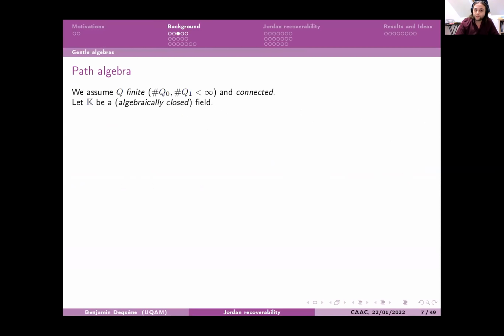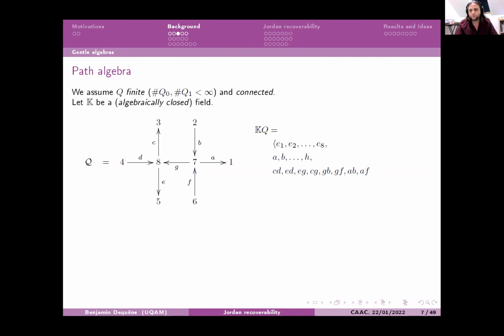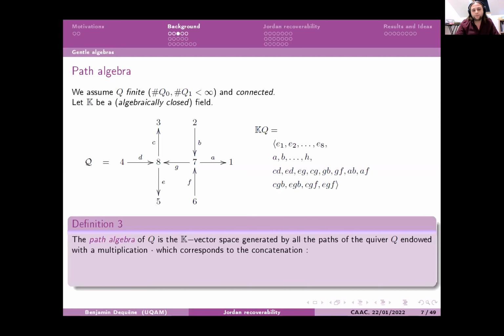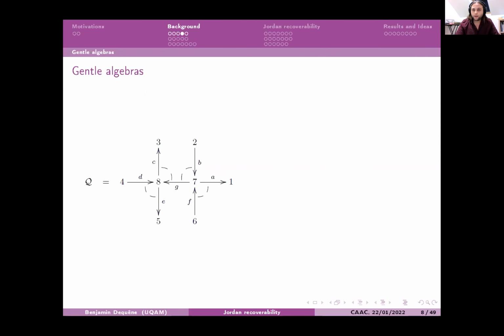So here we will need an algebraically closed field, and to define the path algebra, you need to go through all the paths you have in the quiver, and you generate a k-vector space with all the paths you have, and you endow this with a multiplication that corresponds to the concatenation of paths if it's possible, and if not, it will be 0. Then gentle algebras. To have a gentle algebra, you have some conditions on the quiver. I will explain it in the next slide.